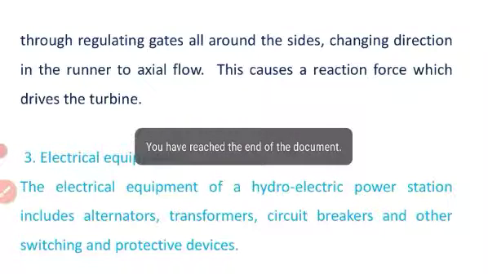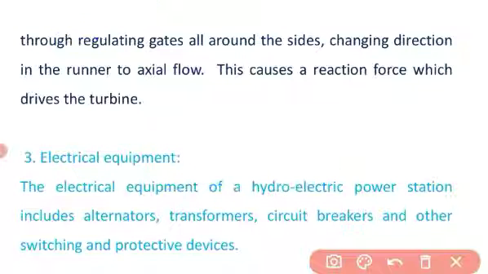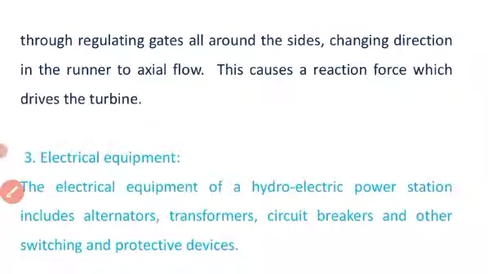Next is electrical equipment. The electrical equipment of hydroelectric power stations includes alternators, transformers, circuit breakers, and other switching and protective devices. Hope it is clear.